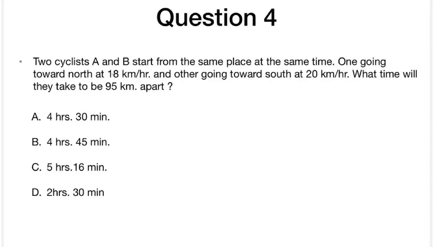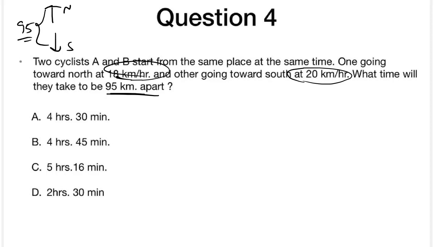One is going to the north at 18 kilometers per hour and the other is going south at 20 kilometers per hour. Okay, alright, so it's really simple. What is the time taken for them to be 95 kilometers apart? One is going in this direction, north, and the other is going in this direction, south. For them to be 95 kilometers apart, what will be the time?